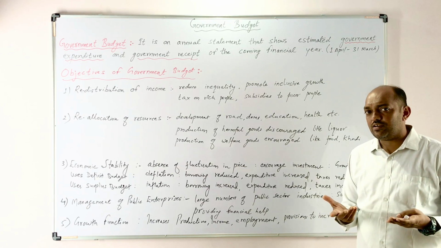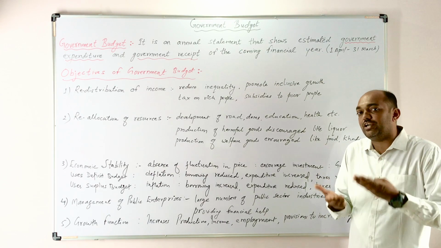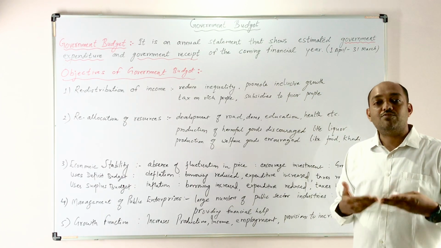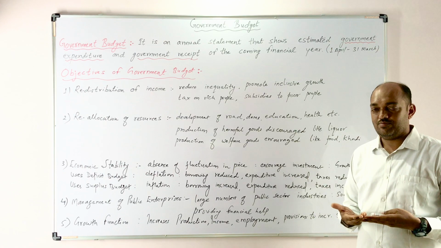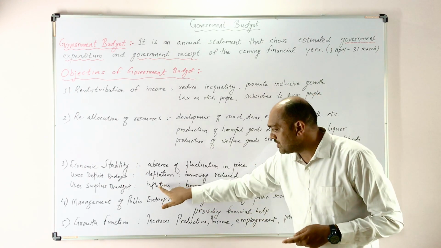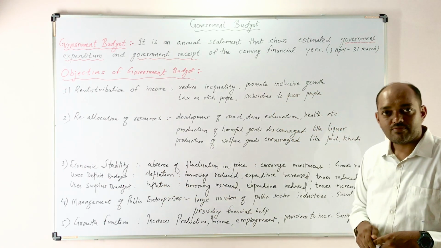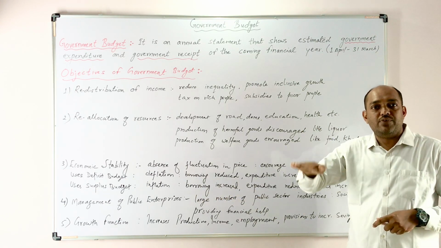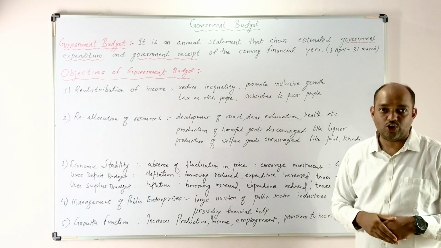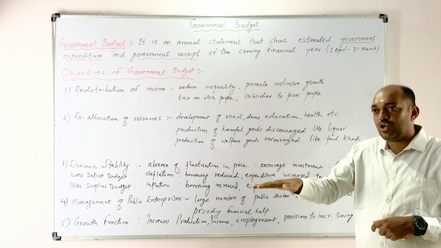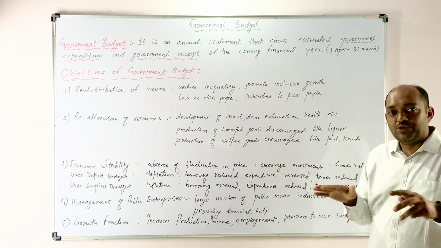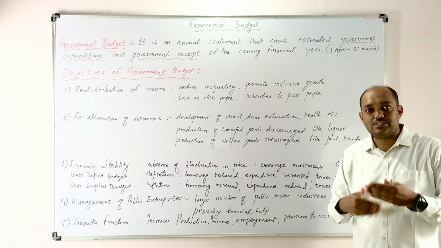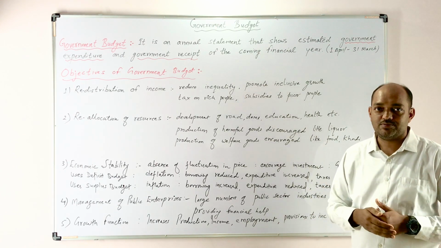So when instability comes in an economy, when there is a situation of inflation or deflation, there are two terms, deflation and inflation. Now deflation means the prices are very, very low in an economy, and when the prices are low, the producer will not produce the goods, and that's why people will not get employment.